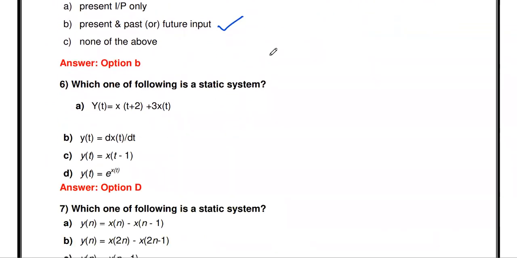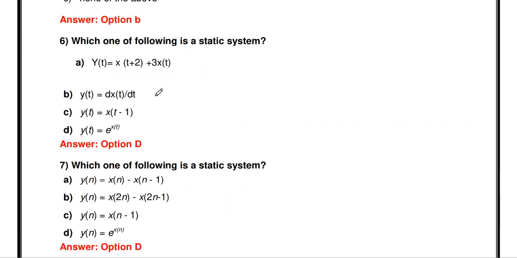Now a static and dynamic related problem. Which one of the following is a static system? You see the four choices. First one: y of t equal to x of t plus 2 plus 3 into x of t. The present output depends upon two things. One is x of t. X of t means present input, the input applied at that instant. It is called present input.